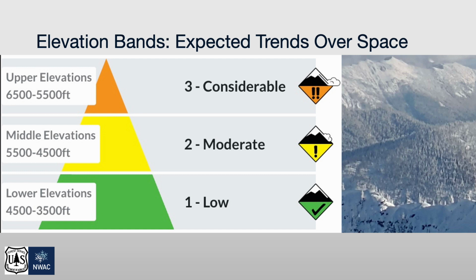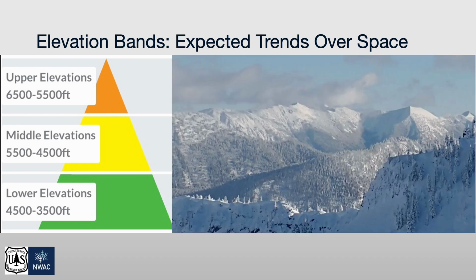NWAC uses 3 elevation bands to demonstrate how we expect the avalanche danger to change over vertical space. As you travel, you can use these trends to anticipate how conditions will change as you ascend or descend in the mountains. At NWAC, we use upper, middle, and lower elevations to describe these bands.